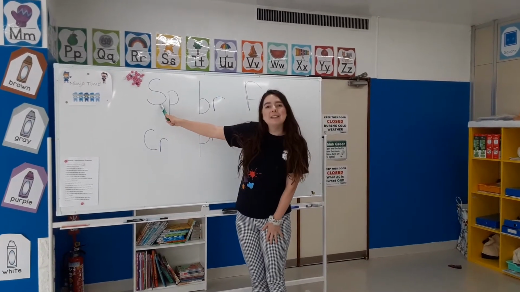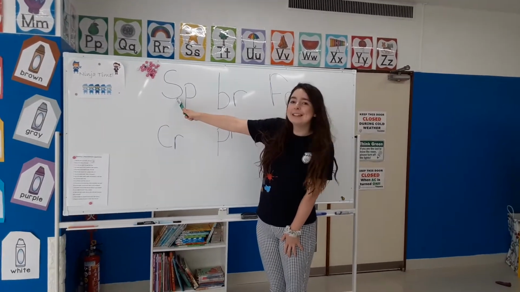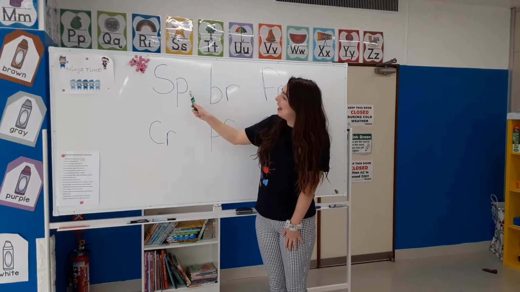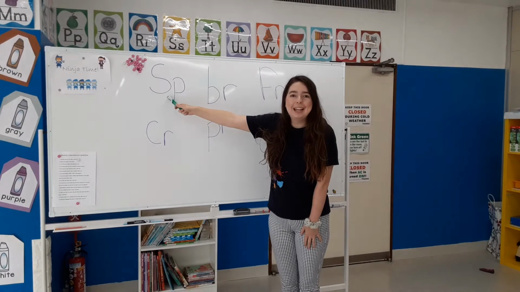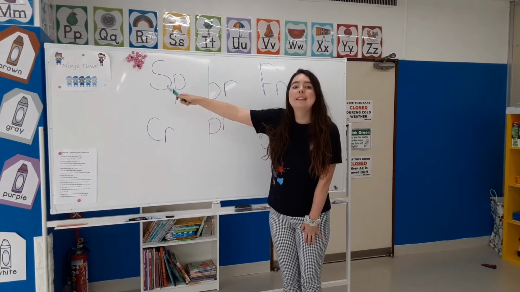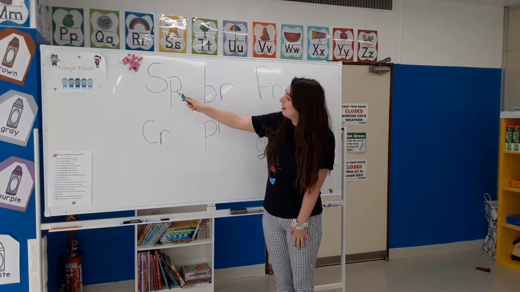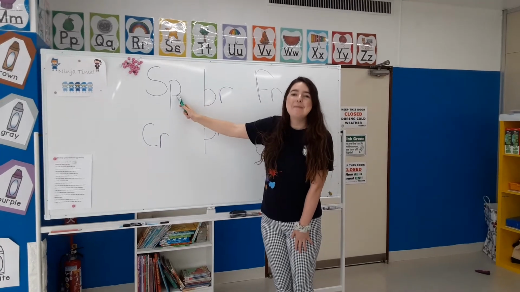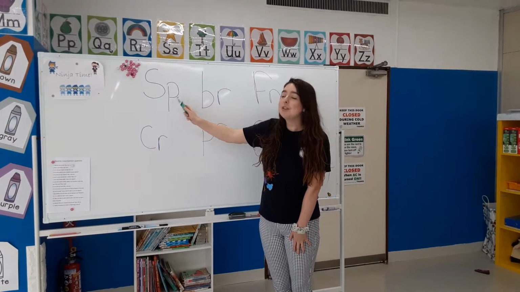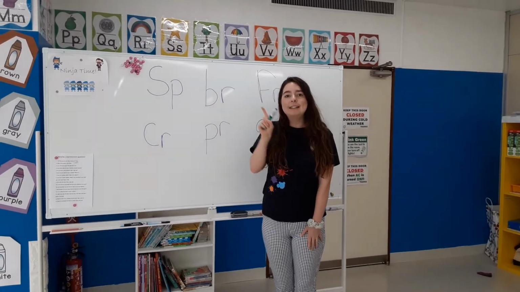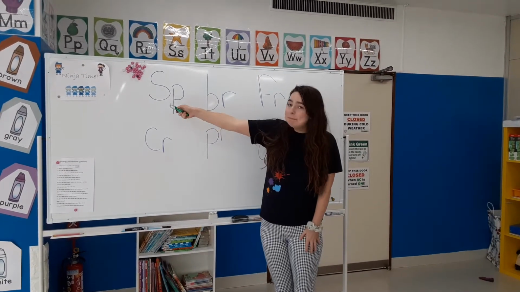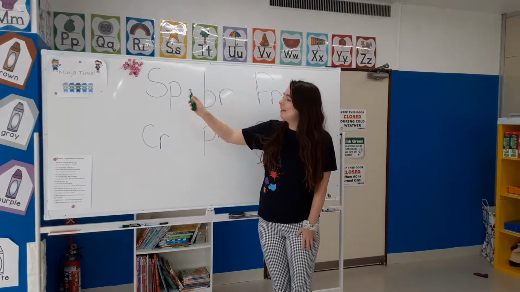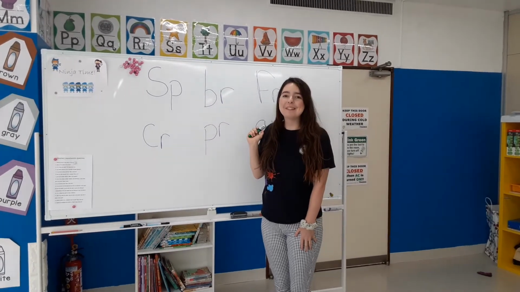So our first letter is S. Our second letter is P. So what sound does S make? S makes the S sound. Our second letter, P, makes the P sound. So if we put S and P together, they make the SP sound. S and P make the SP sound.